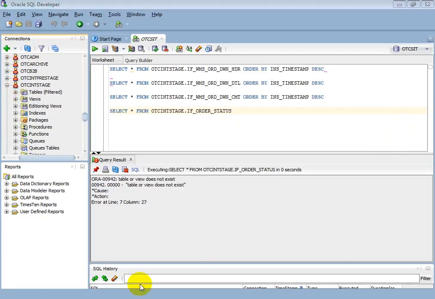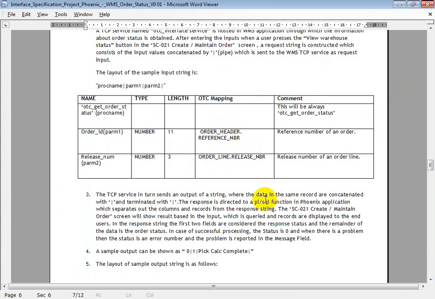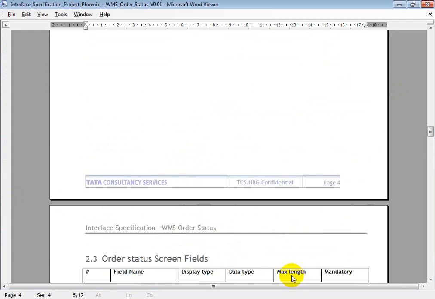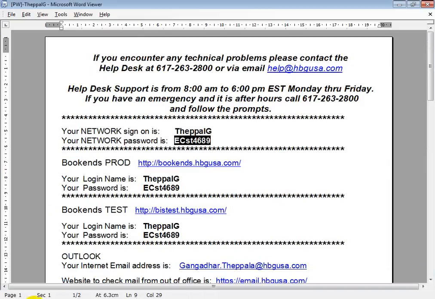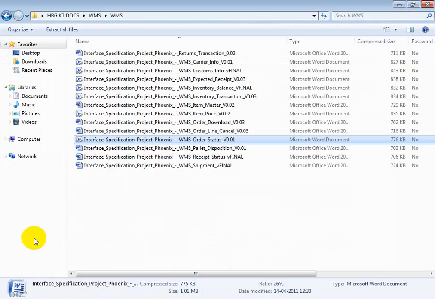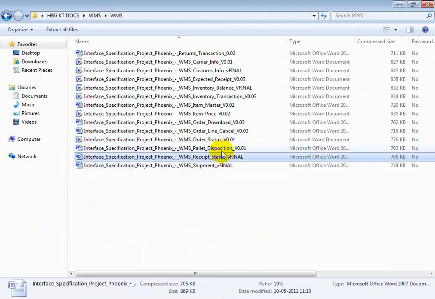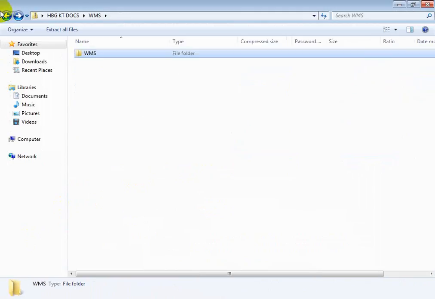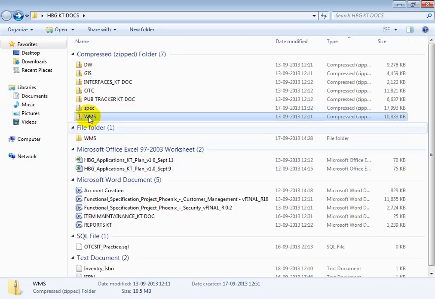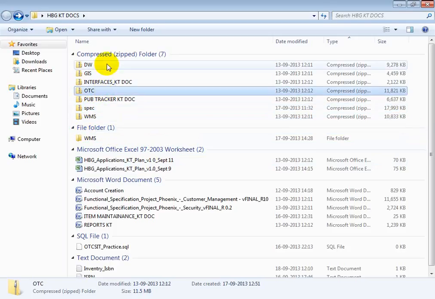So this completes the order status. Then what else? Pallet disposition, inventory transaction, customs info, carrier info. This can't be handled right now. Then done.